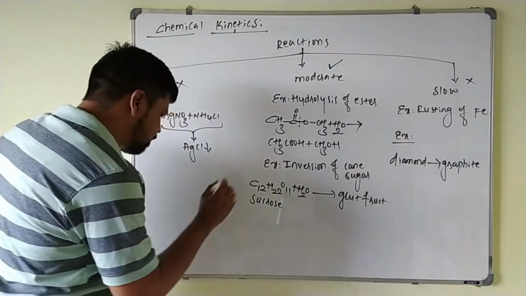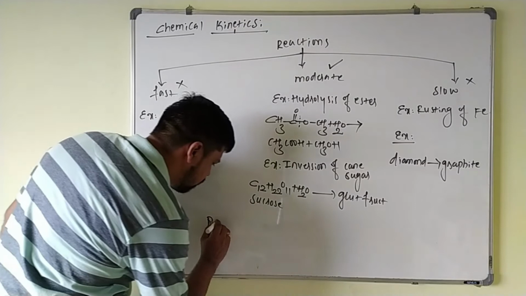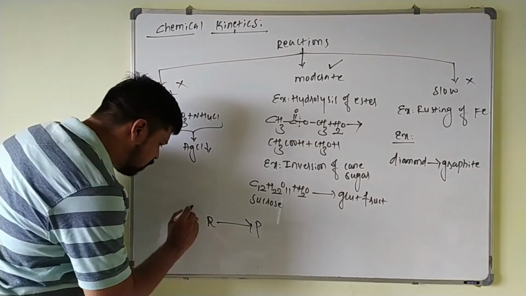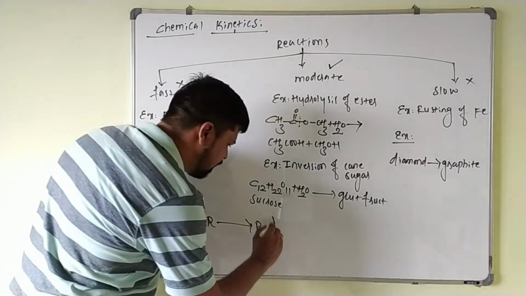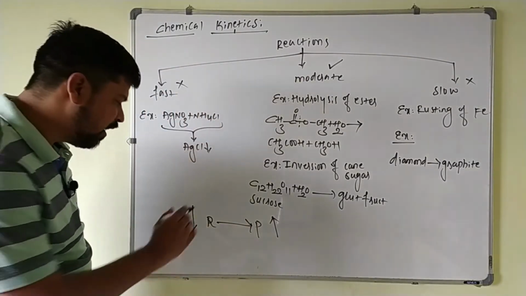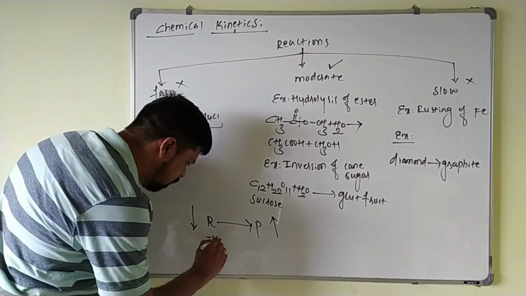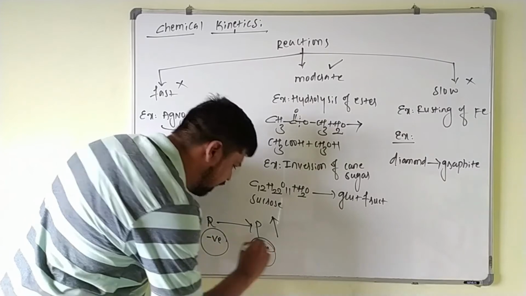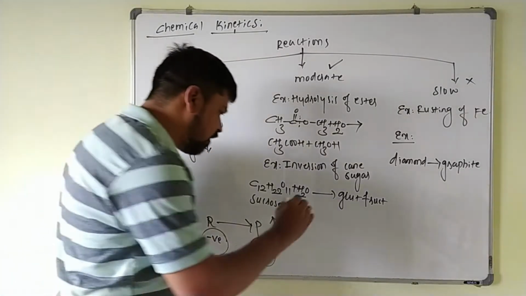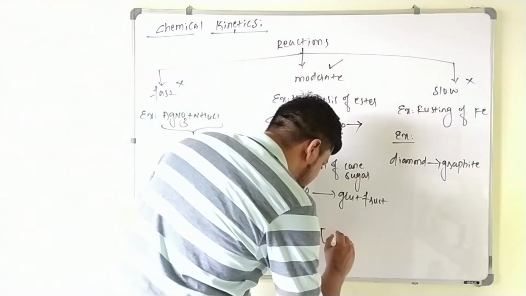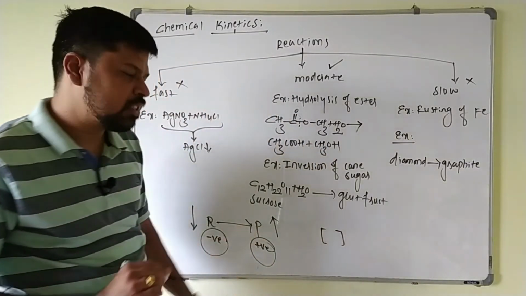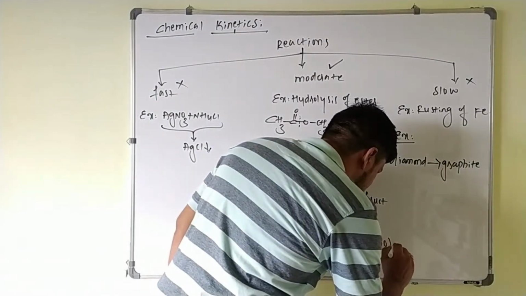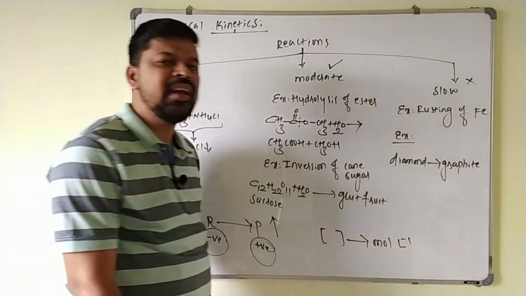One thing you keep in mind: whenever a reaction proceeds, whenever a reactant is getting converted into product, the concentration of the reactant always decreases and the concentration of the product increases. A decrease in the concentration of the reactant is indicated with a negative sign. An increase in the concentration of the product is indicated with a positive sign. We already know that the molar concentration of a reactant or product is indicated with a square bracket. This is nothing but the molar concentration, that is mole per liter.